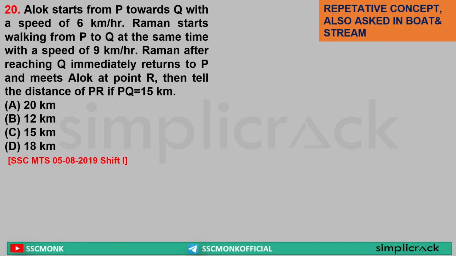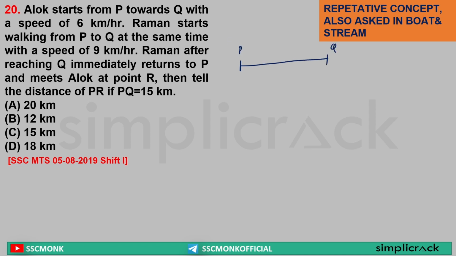Sir, Alok starts from P towards Q with a speed of 6 km per hour. Raman starts walking from P to Q at the same time with a speed of 9 km per hour. Raman, after reaching Q, immediately returns to P and meets Alok at a point R. Then tell the distance of PR if PQ is equal to 15 kilometers. Sir, this is the distance between P and Q.